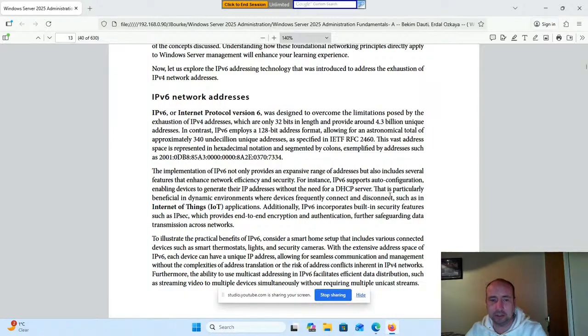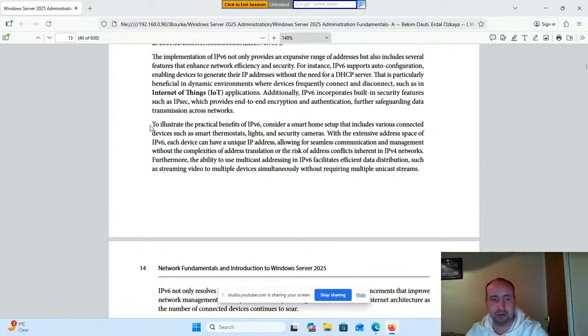That is particularly beneficial in dynamic environments where devices frequently connect and disconnect, such as in Internet of Things applications, IoT. Additionally, IPv6 incorporates built-in security features such as IPsec, which provides end-to-end encryption and authentication, further safeguarding data transmission across networks.